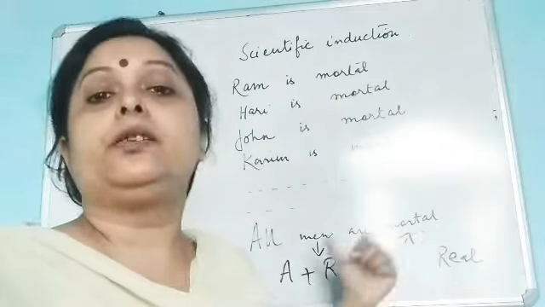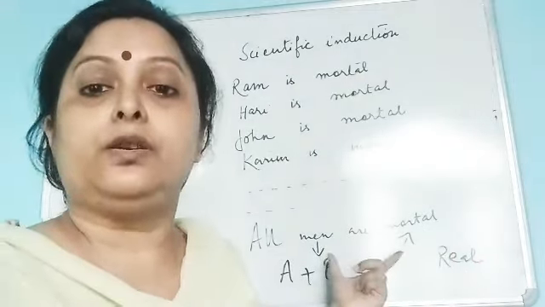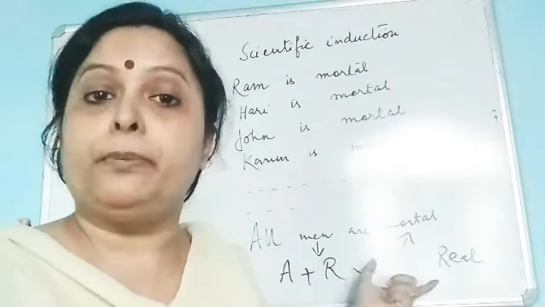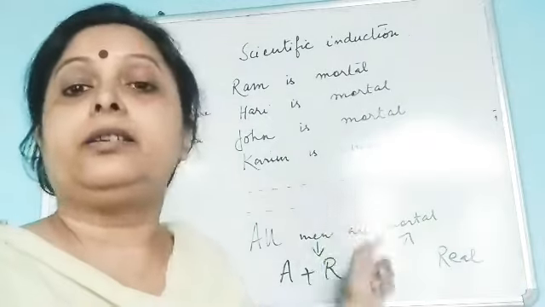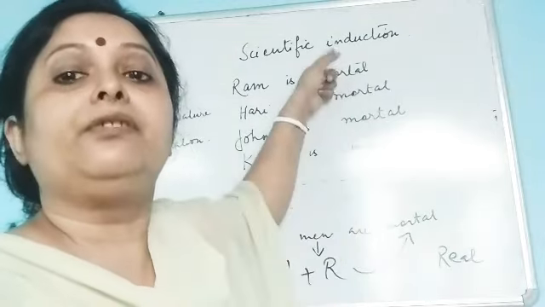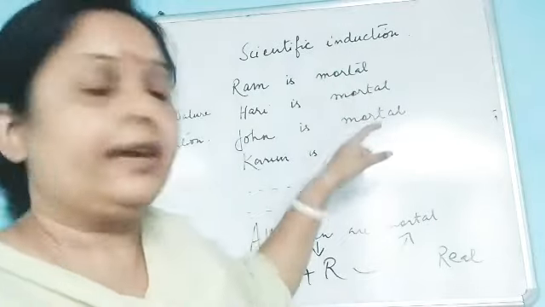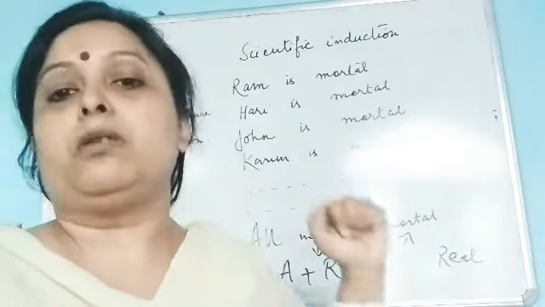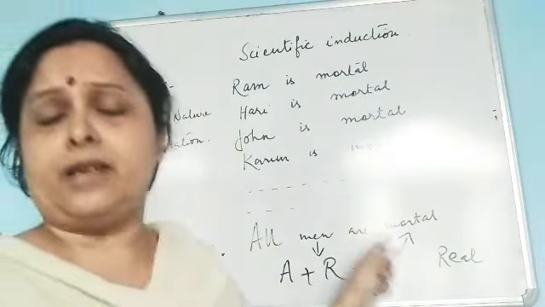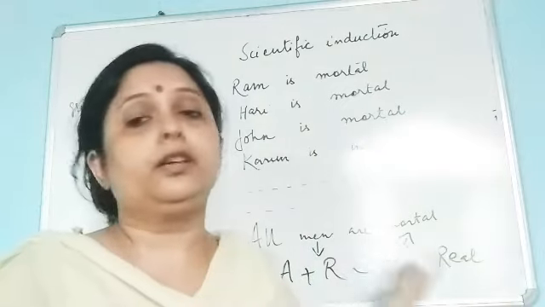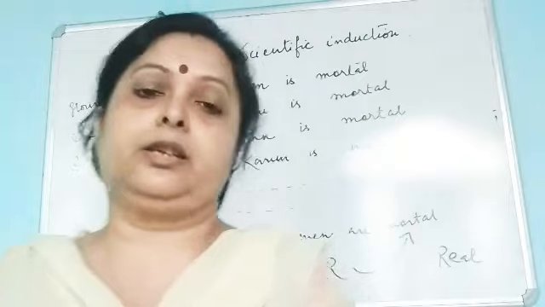So there is a causal relation between man and mortality. Up to this we can say that this conclusion is certain. This is not probable. This is certain, because if a man is born, he is to die, and under similar natural circumstances, if these men are dead, then all men are mortal. So based on both these grounds, scientific induction establishes the certainty of the conclusion. That means scientific induction establishes a certain conclusion.